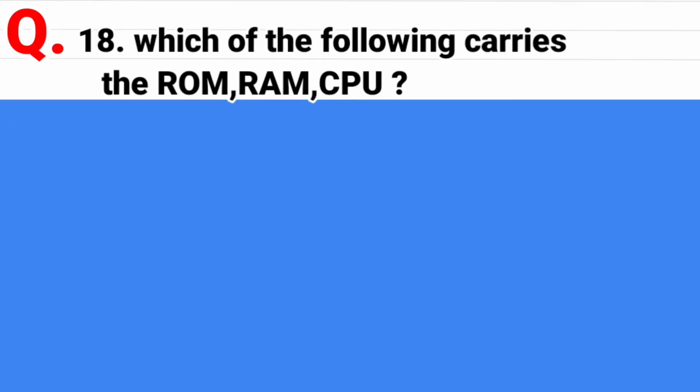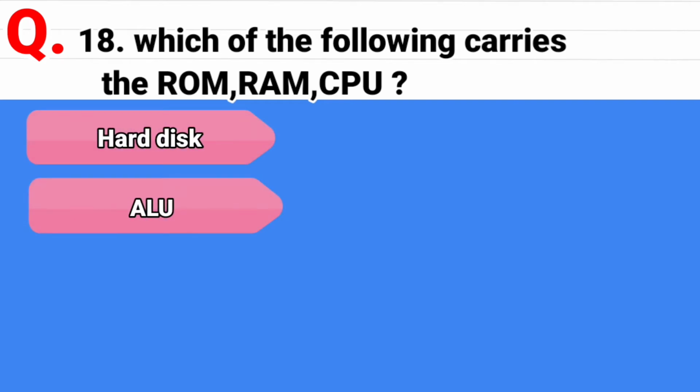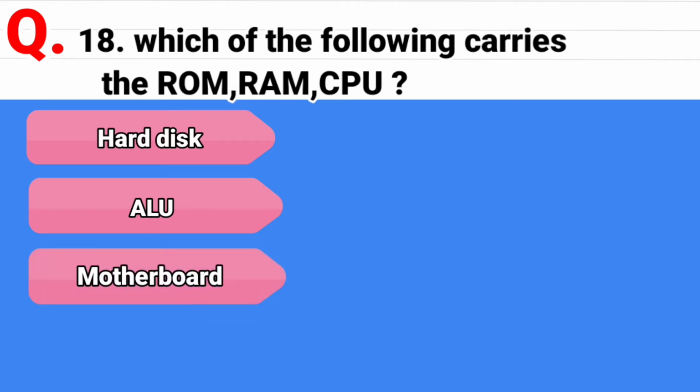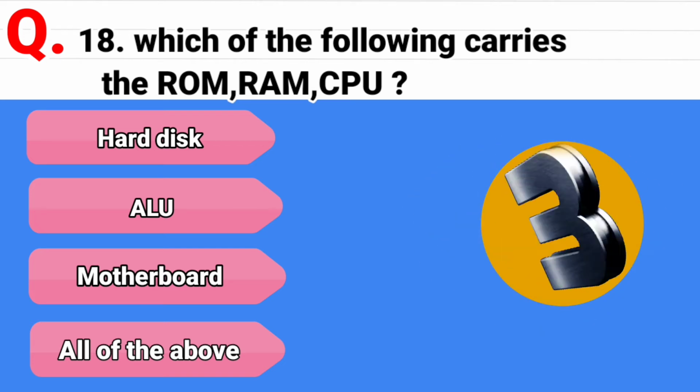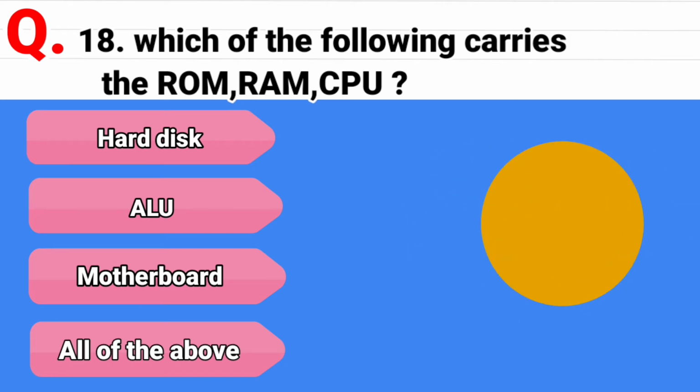Question 19. Which of the following carries the RAM, ROM, and CPU? And the options are hard disk, second option is ALU, arithmetic logical unit, third option is motherboard, and the last option is all of above. And the correct answer is motherboard.